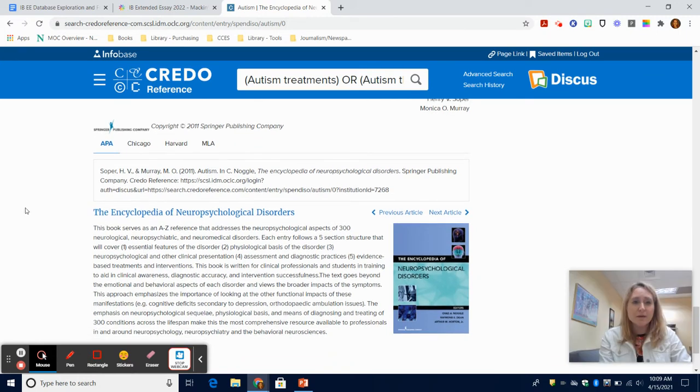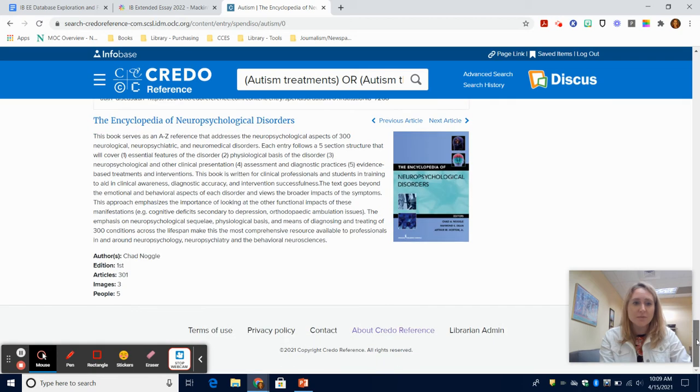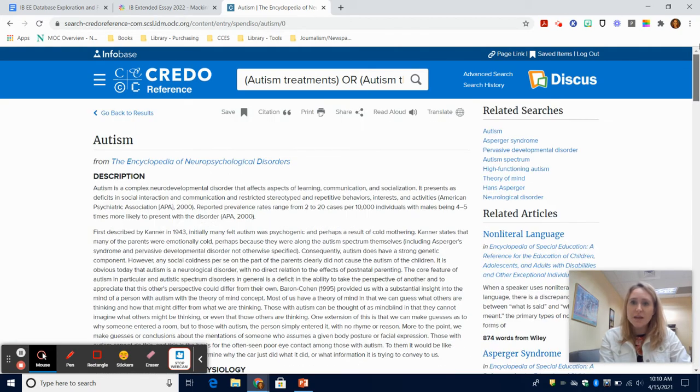At the very bottom, here is your citation, again, that you just copy and paste, depending on which one you need to use. And it shows you the cover of the book where this article came from, which is really, really cool. So here you go. This looks a little bit different from Academic Search Premier. This is from a company called Infobase, but you do have the same features here. Here's your citation. If you want to print this.